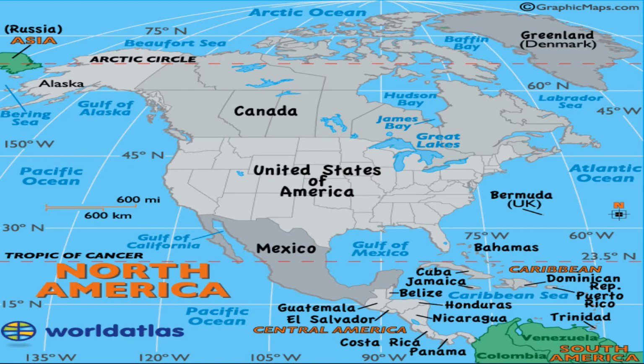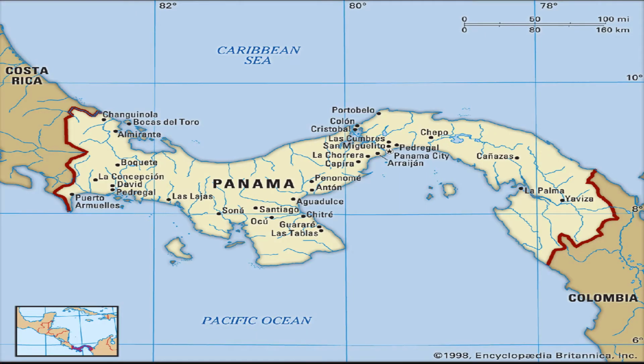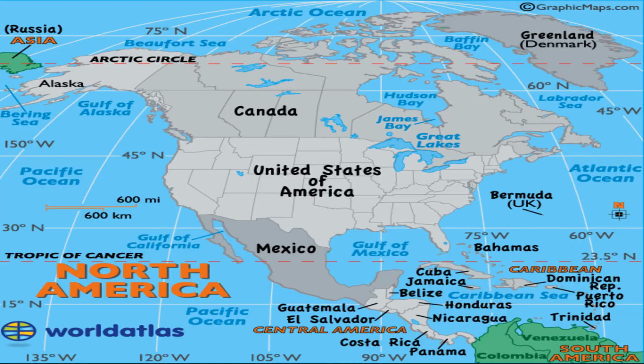Boundaries. North America is surrounded by ocean except in the south where it is joined with South America by the Isthmus of Panama. North America is bounded by the Pacific Ocean in the west and the Atlantic Ocean in the east and the Arctic Ocean in the north and Caribbean Sea in the south.